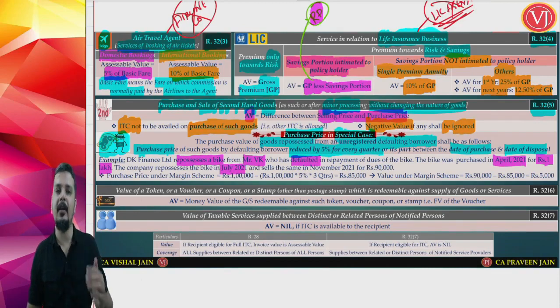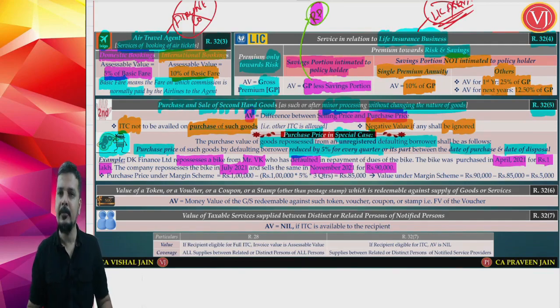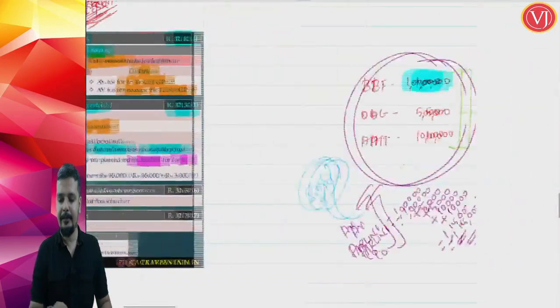VK did not make the payment. Therefore, DK Finance Limited repossessed the bike. When the bike was purchased in April 2021, the purchase price was 1 lakh. And the bike was repossessed in July 21, when VK did not pay the installment, and the same bike was sold in November 2021 for 90,000 rupees.